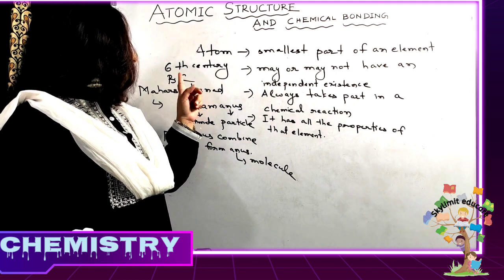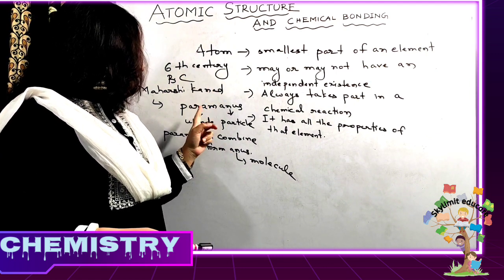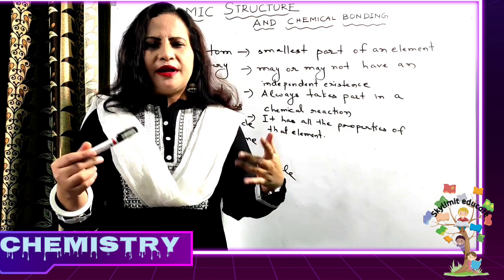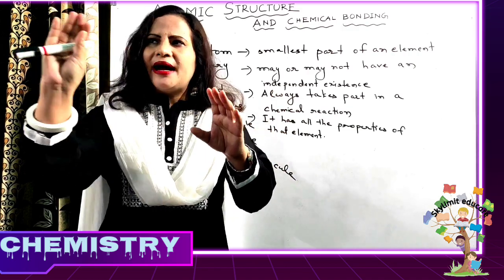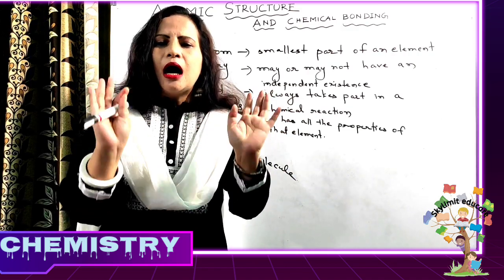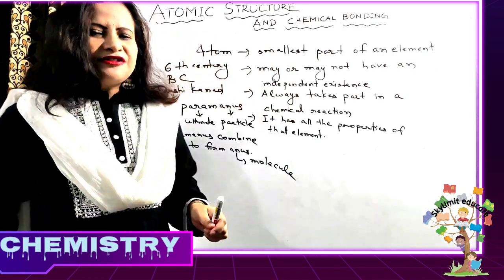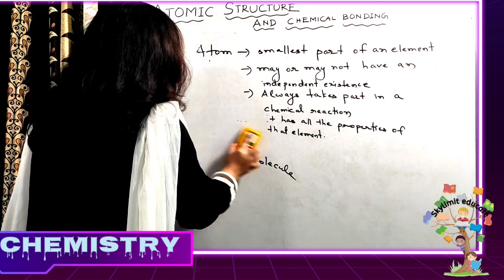So it was Maharshi Kanad who, around the 6th century BC, suggested paramanus, the ultimate indivisible particle of any matter. And since these paramanus are unstable, they combine with another paramanu to form an anu, which is now known as a molecule, right?